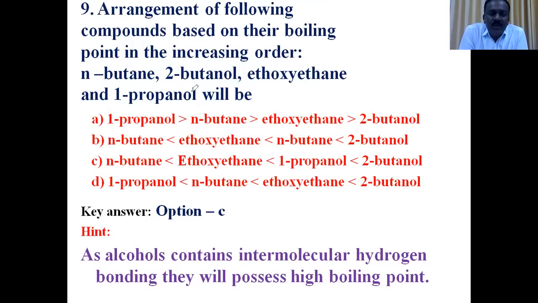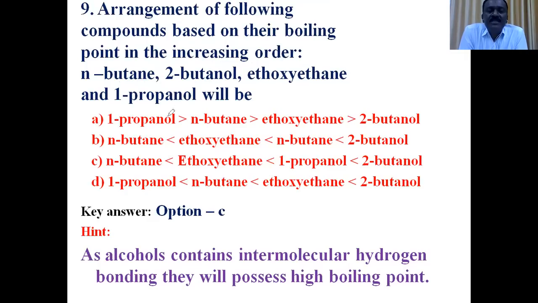Now compare the 2 alcohols, 2-butanol and 1-propanol. Both are alcohols, both have intermolecular hydrogen bonding. But 2-butanol has a higher molecular mass than 1-propanol.